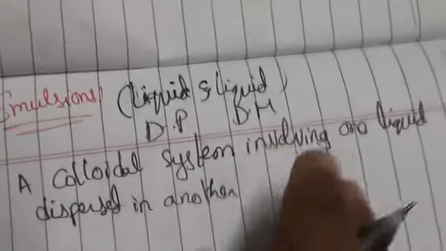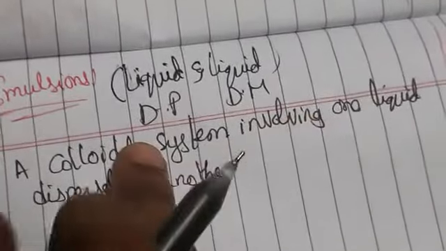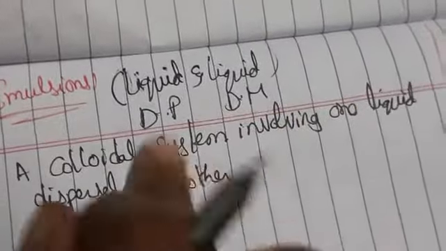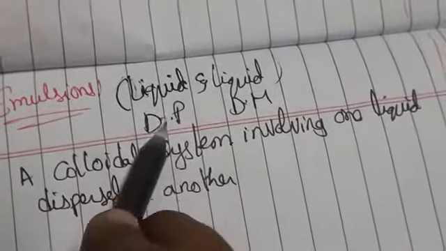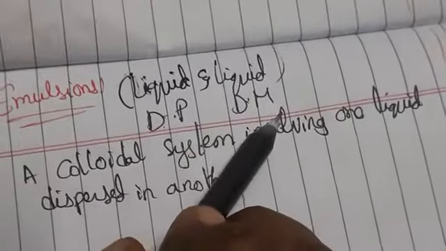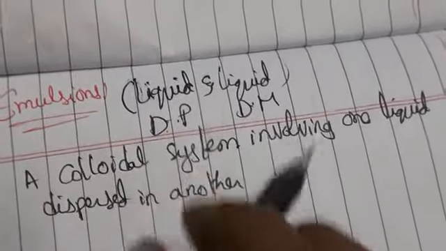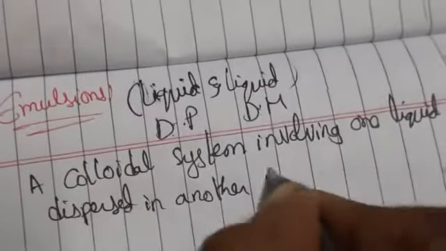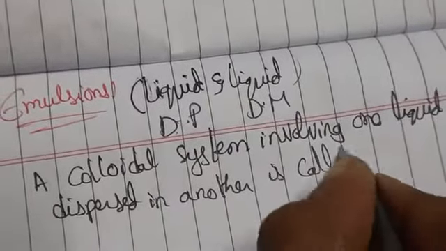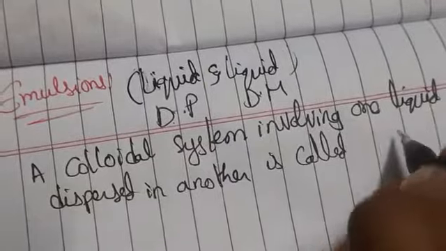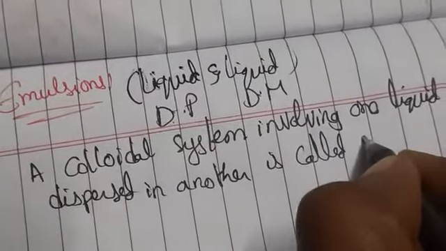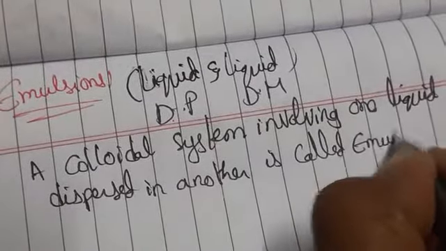In a simple way, we can say it is a colloidal system in which both the dispersion phase and the dispersion medium are liquids. That we call emulsions. Or we can say one liquid dispersed in another is also an emulsion.